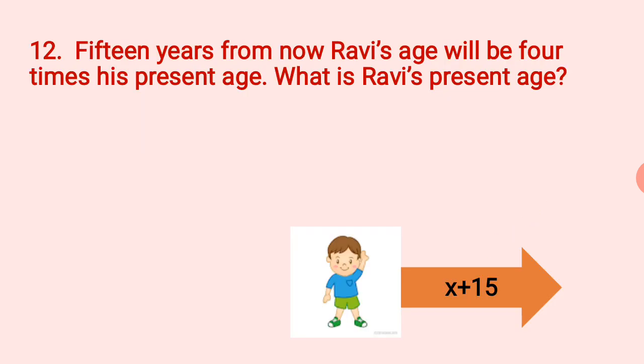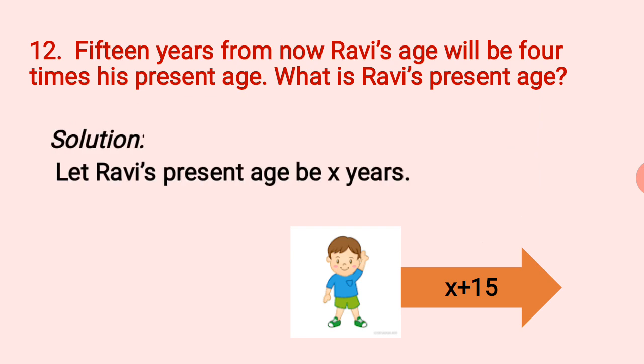Now the next question, that is question number 12. 15 years from now, Ravi's age will be 4 times his present age. Here, two ages are being related. But person is only one. We are only comparing Ravi's age. We are comparing his present age to the age which will be after 15 years. And we are supposed to find out Ravi's present age.